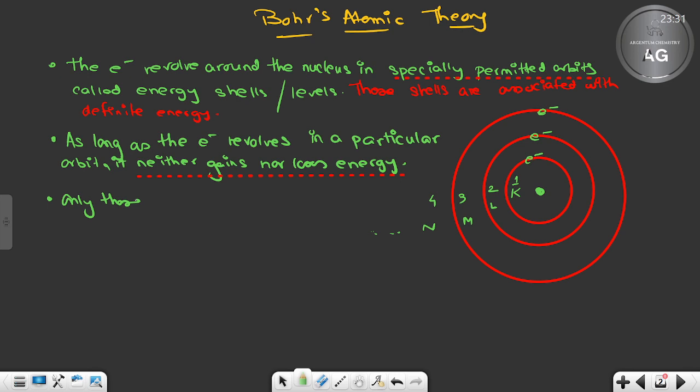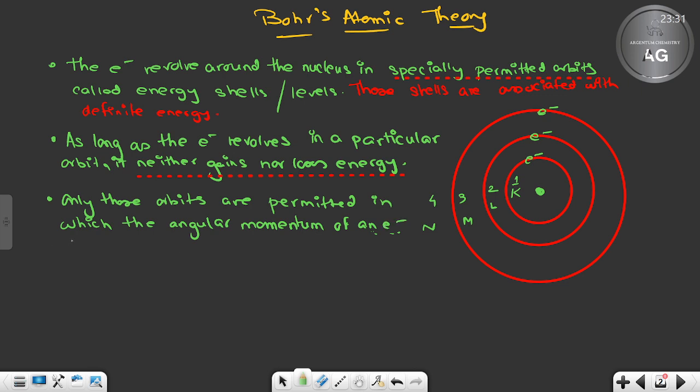Only those orbits are permitted in which the angular momentum of the electron, hopefully you all know what angular momentum is, the angular momentum of an electron is a whole number multiple of h by 2 pi.